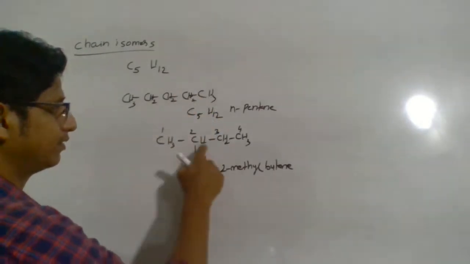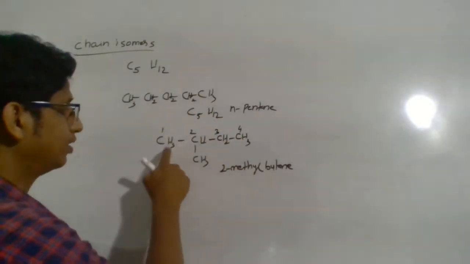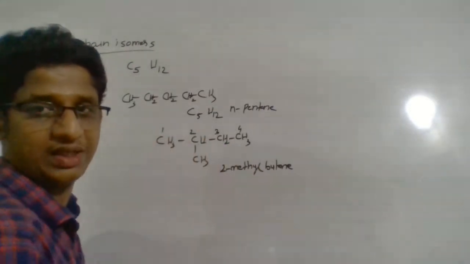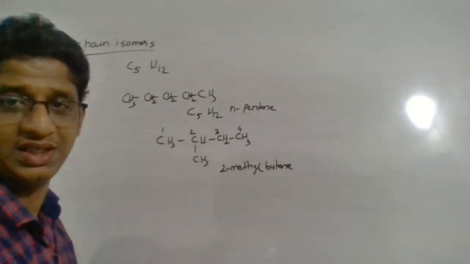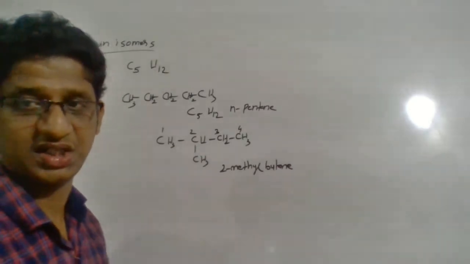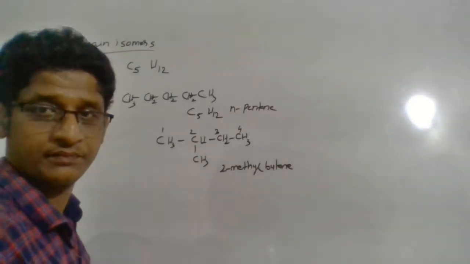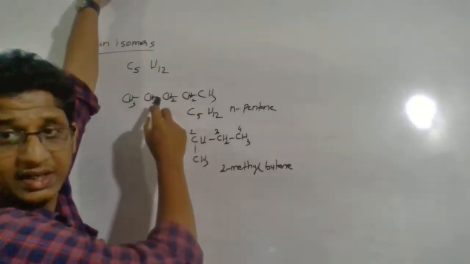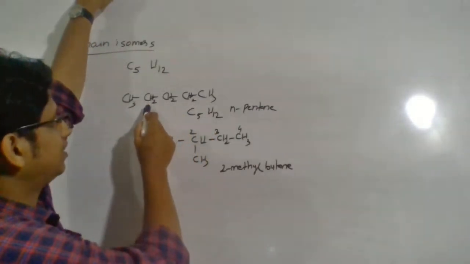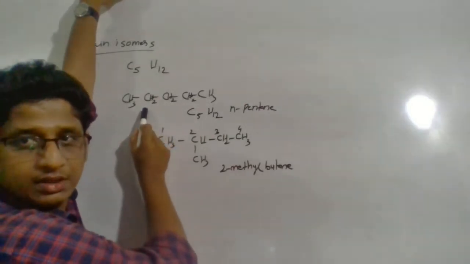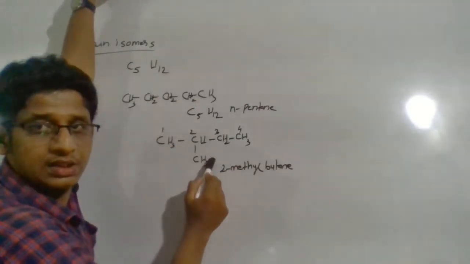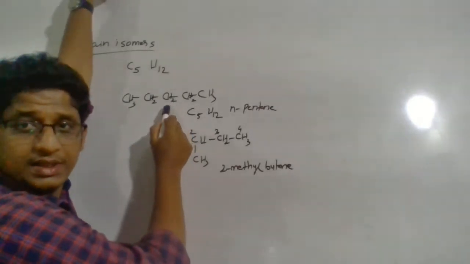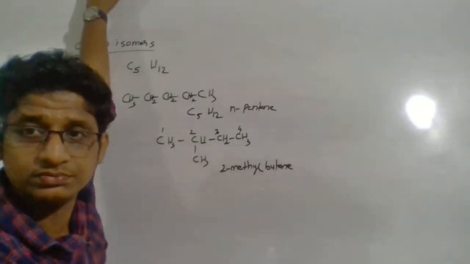5 carbon, total 5 carbon. Count the number of hydrogen atoms. 12 hydrogen atoms. So the same molecular formula C5H12, another chain isomer. Okay. Now think. Now if I look at this compound, I derived it by putting methyl on the second carbon atom, right? So I got another chain. If I now put the methyl branch on the third carbon atom, will it make another compound?